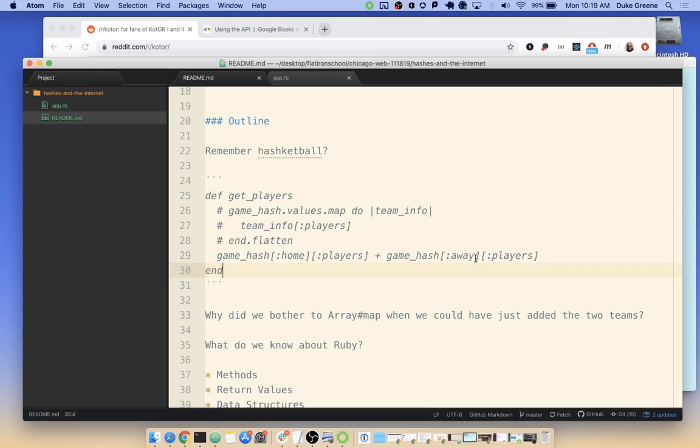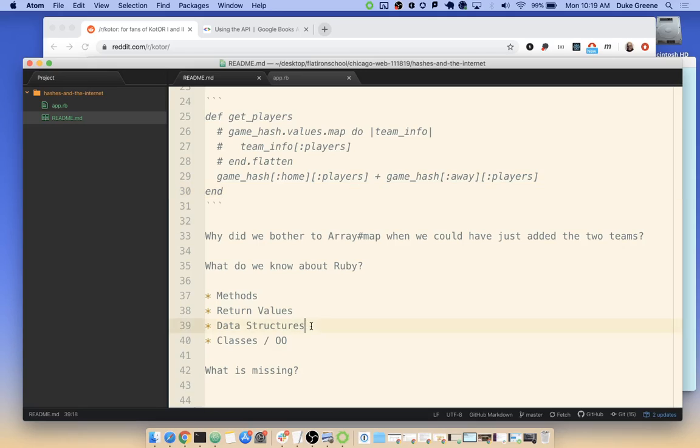If we ever had a hash that contained more than two teams, right? Maybe this isn't just one contest we're thinking about, but maybe we have a hash of all of the teams that have played in a given league over the course of a year. Iterating then, yeah, would let us handle more than two teams. But then, I guess still what's the point, right? Because we had that hash hard-coded, right? We had the information on the teams there in the Ruby with us, right? And we had that, right?